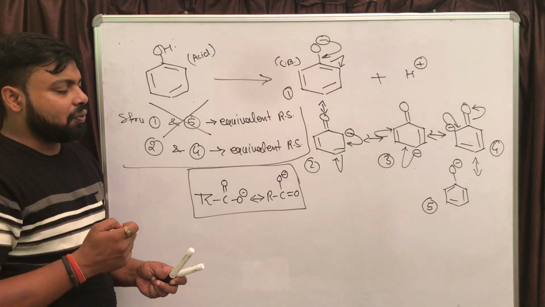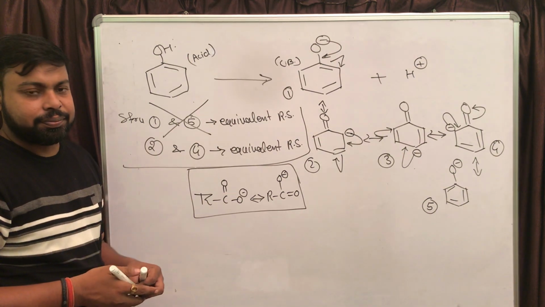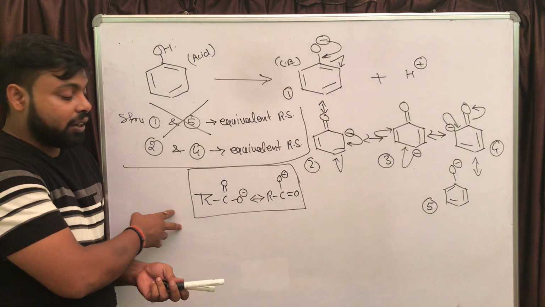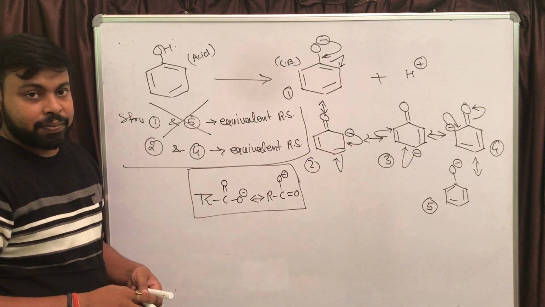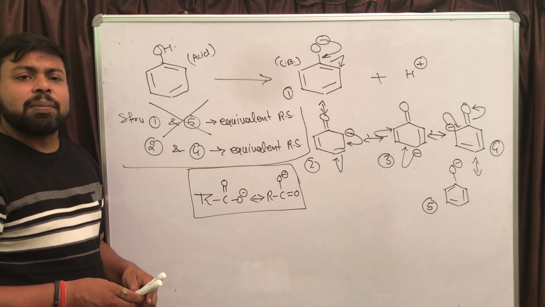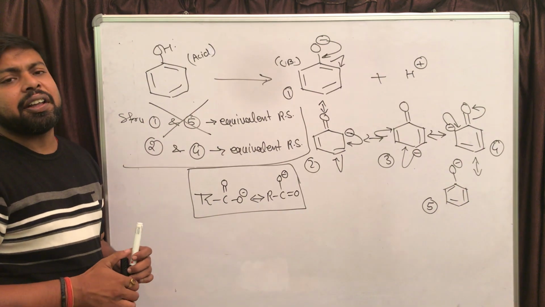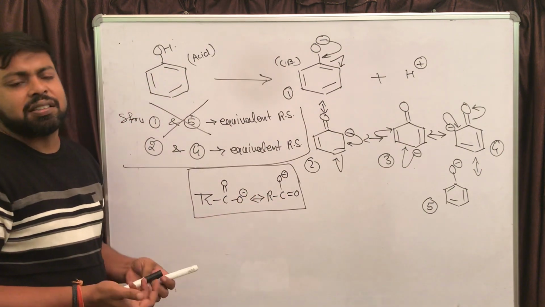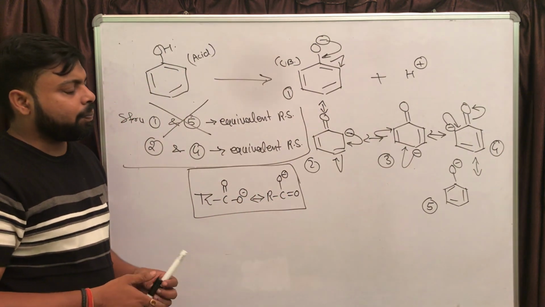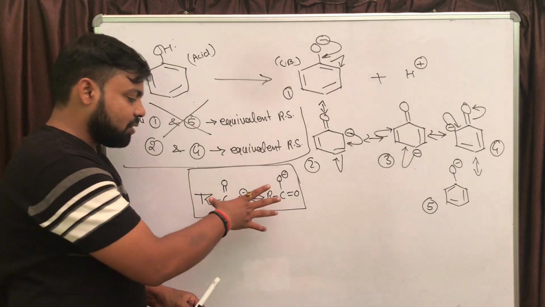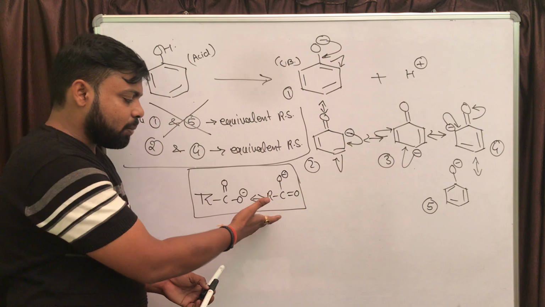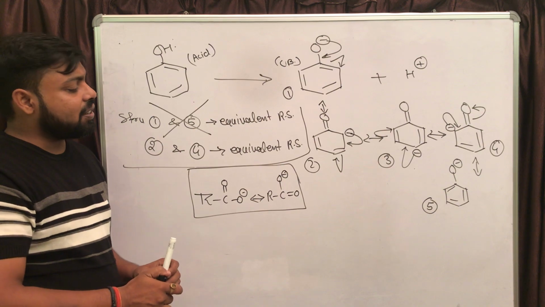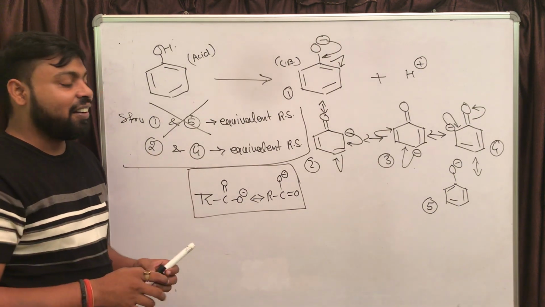In the structures 2 and 4, the negative charge is present on carbon, while in the equivalent resonating structures of the carboxylate group, the negative charge is present on oxygen. Negative charge on carbon is highly unstable, and negative charge on oxygen is highly stable with respect to carbon. So definitely the equivalent resonating structures in the carboxylate group are going to stabilize the negative charge more as compared to the equivalent structures we are getting in phenoxide ion.